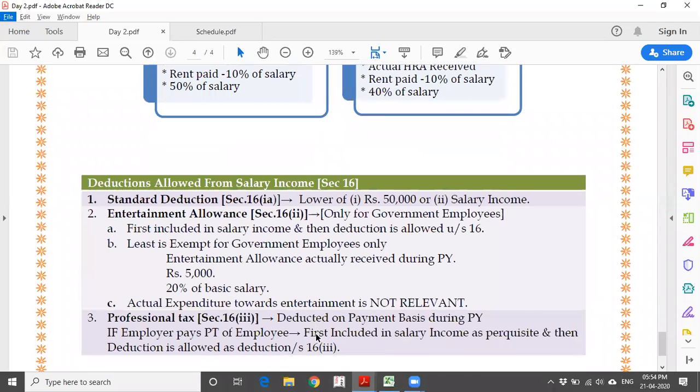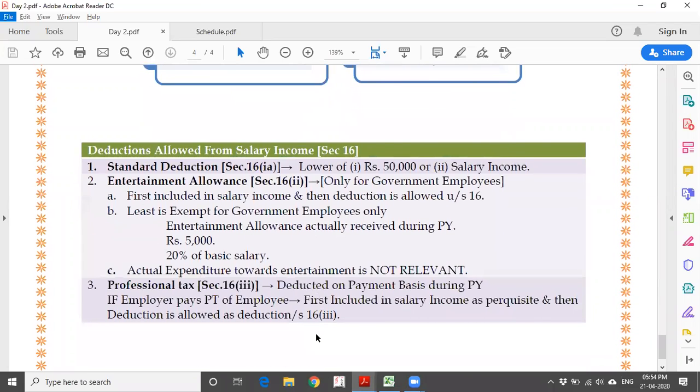Then let us see what all the deductions are available from salary income. Yes, to get a salary, definitely you spend some amount. Do you mean that as if you are doing a business, you are going to get deductions like expenditures? No, because in salary income, your employer is going to take the risk and you're the beneficiary most of the times. So there are no separate deductions available apart from the exemptions, whatever is available.